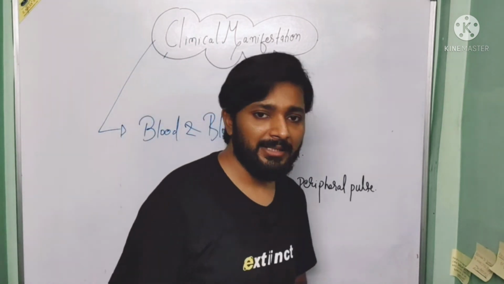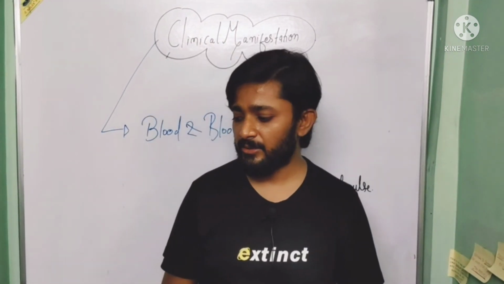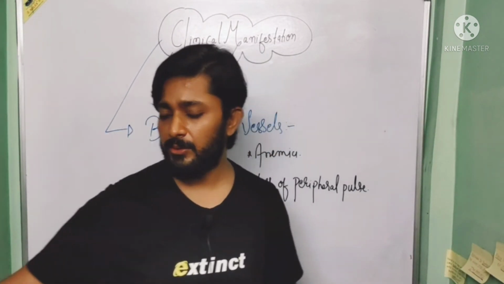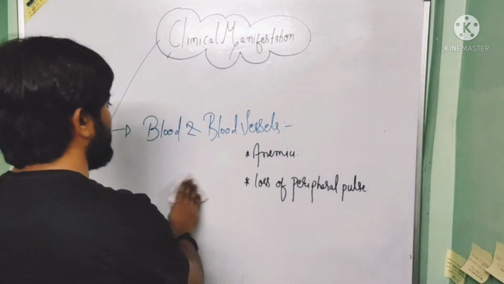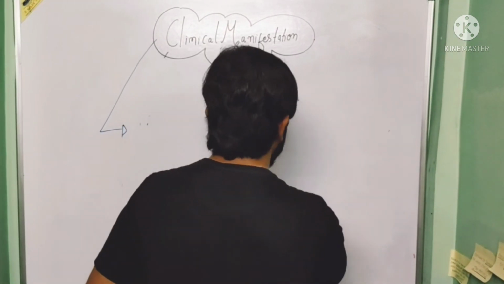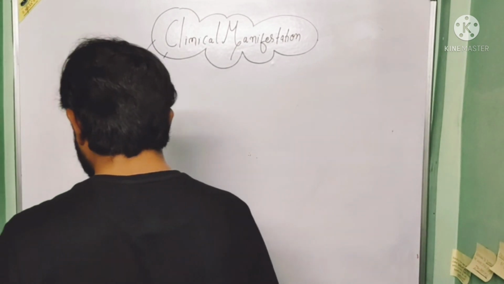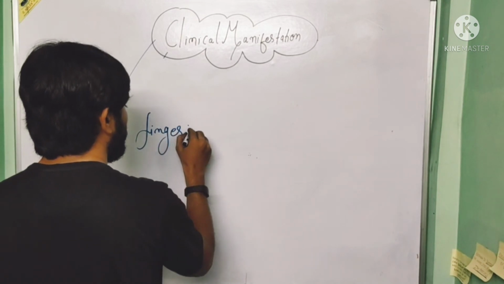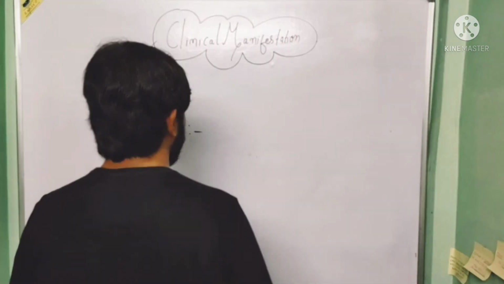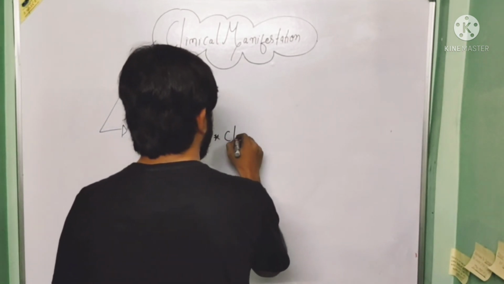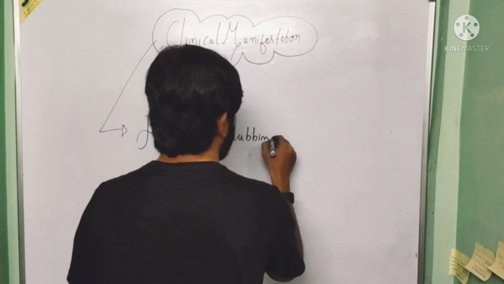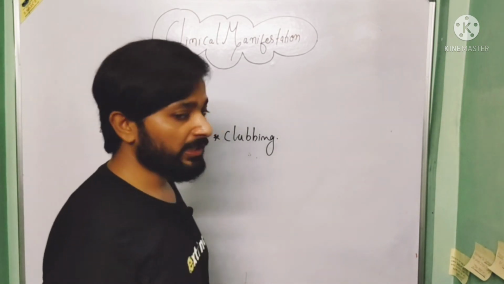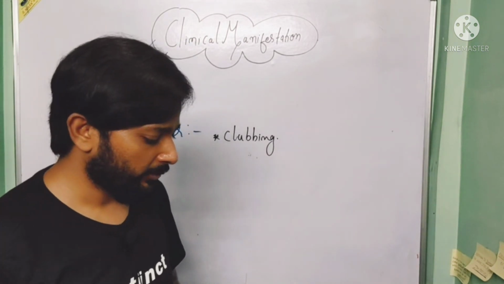Now next is the last clinical manifestation, that is the clinical manifestation associated with the finger. When we talk about the clinical manifestation associated with the finger, there is a single clinical manifestation, that is clubbing. So this is all about the clinical manifestations of infective endocarditis.